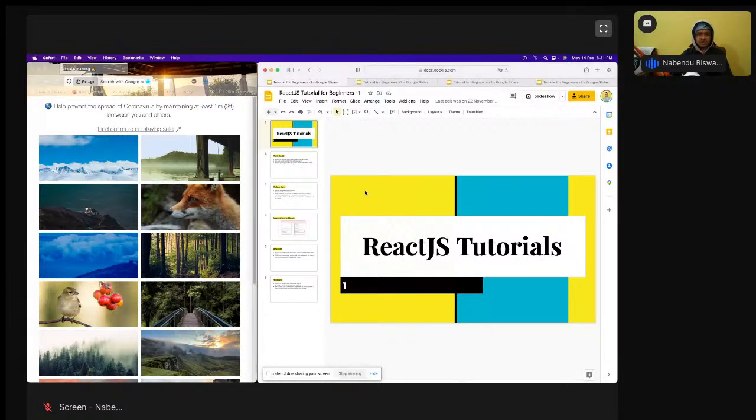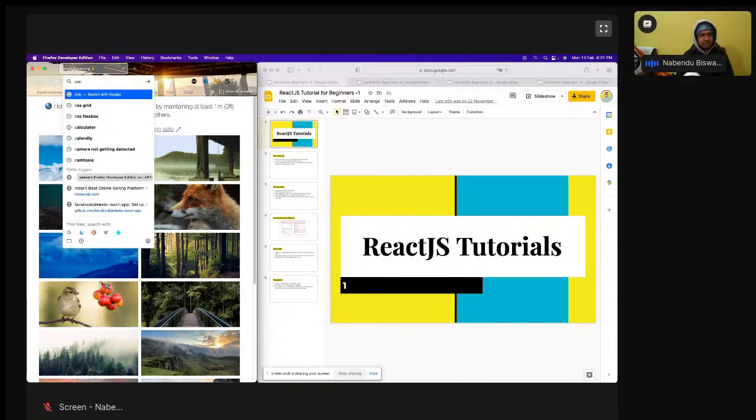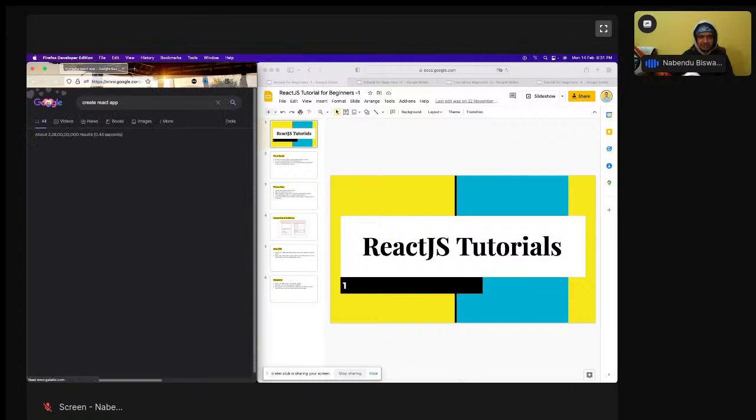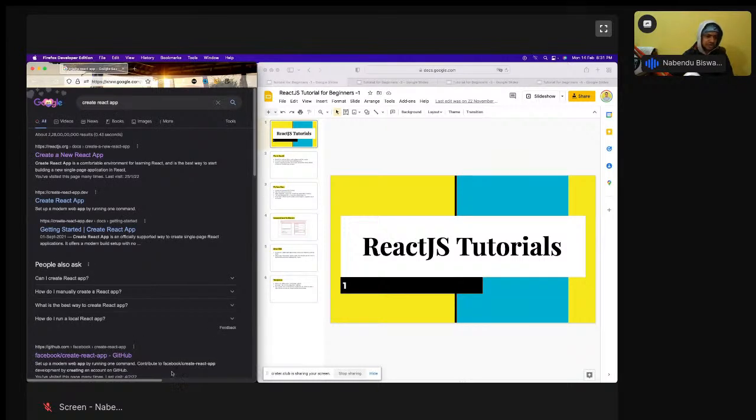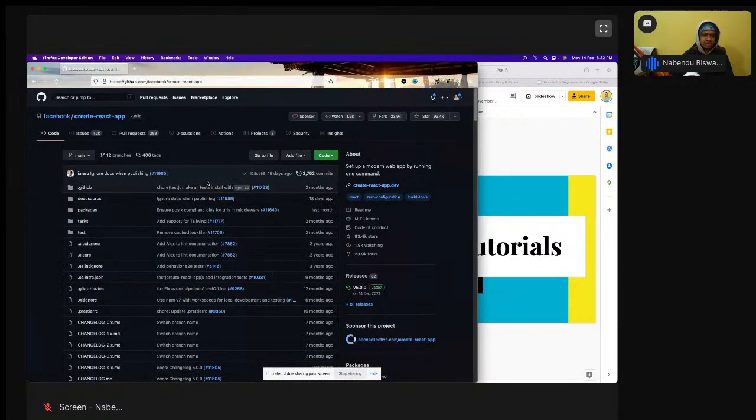So what do you need to have a React.js installation? You need something known as Create React App. You need this thing, Create React App from Facebook, because it is created by Facebook. So Create React App you need, and nowadays the installation is very easy.